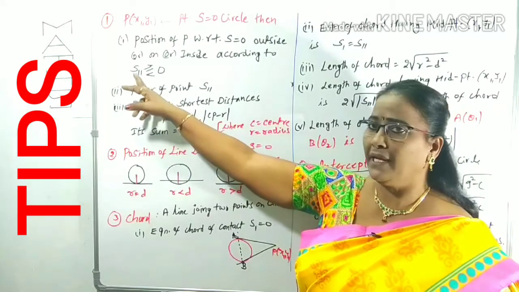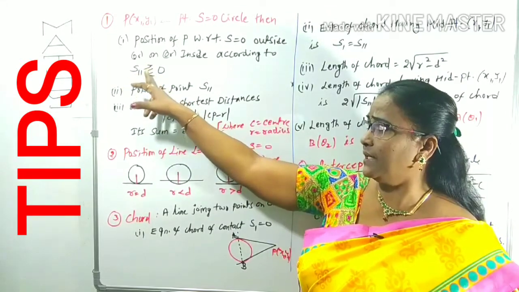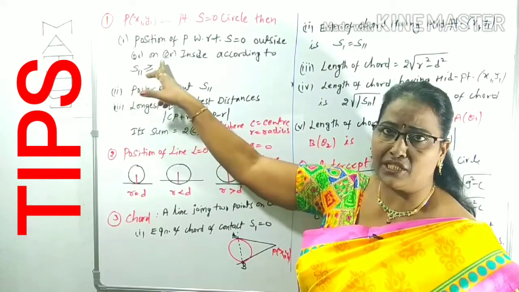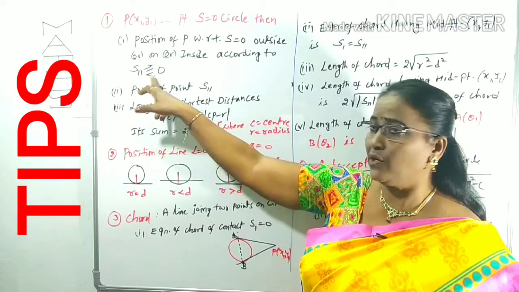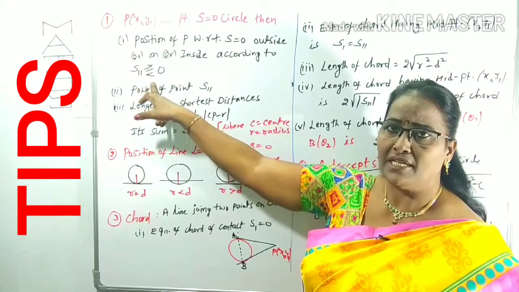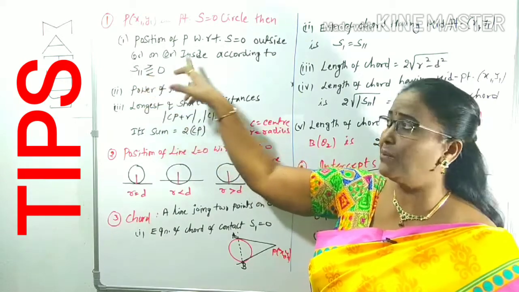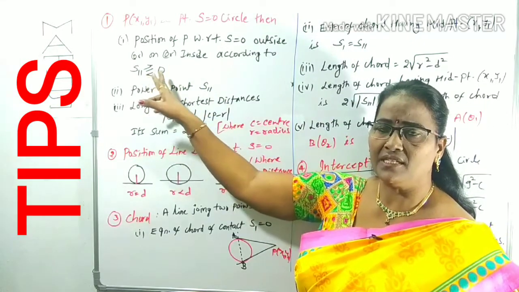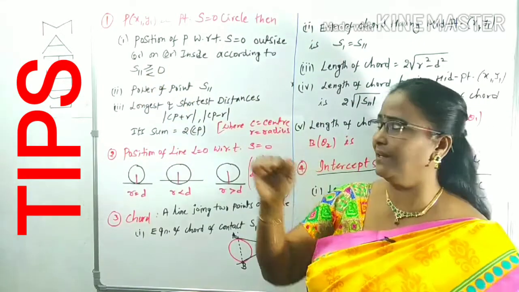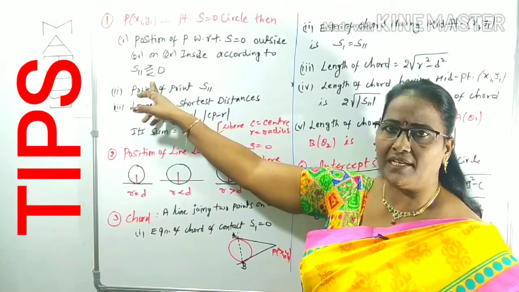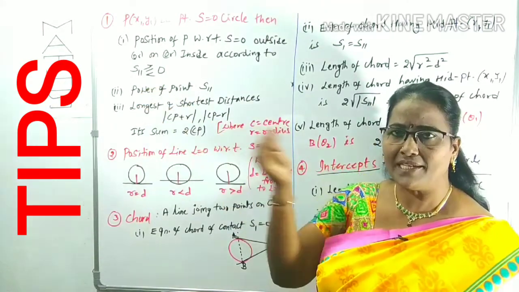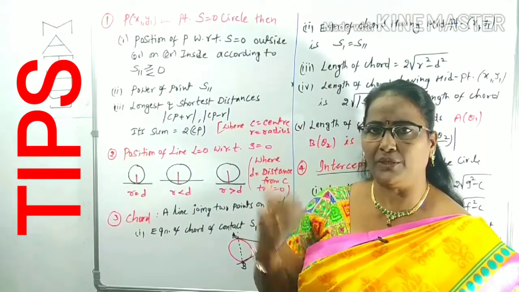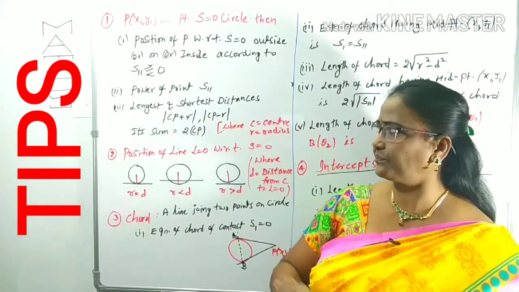The conditions are S11 greater than, equal to, or less than 0. Means three conditions will be here. S11 greater than 0, S11 equal to 0, S11 less than 0. When S11 is greater than 0, the point is outside the circle. When S11 is equal to 0, the point is on the circle. And automatically when S11 is less than 0, the point is inside the circle. That is the position of the point with respect to the circle. I said to you what the S11 notation is.